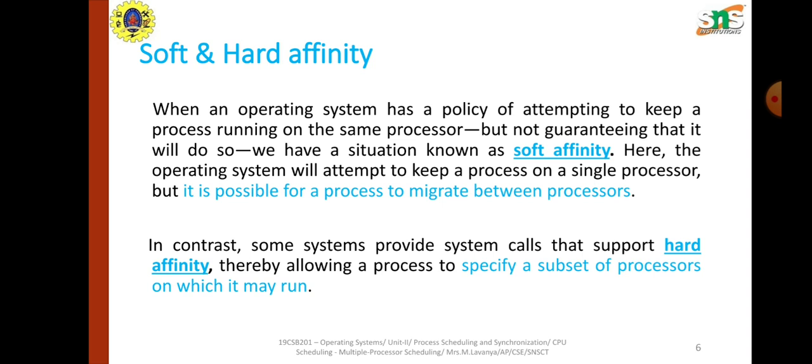That process can run on any processor in that system. But in hard affinity, if the process running on the current processor can't be executed by that processor, then it suggests a few subset of processors on which that process can run, because the memory and access of data can be shared with that subset of processors.